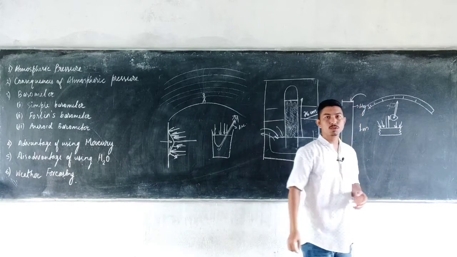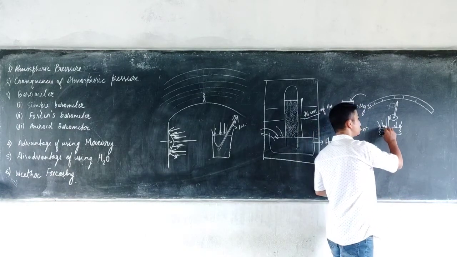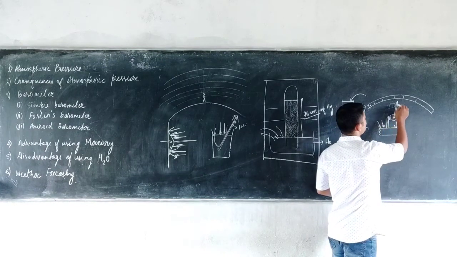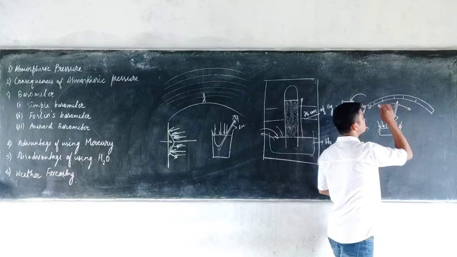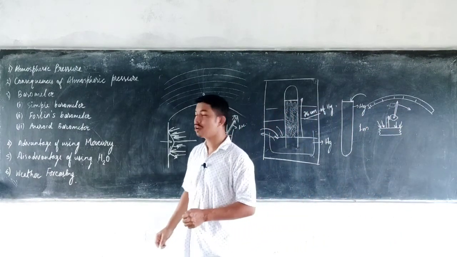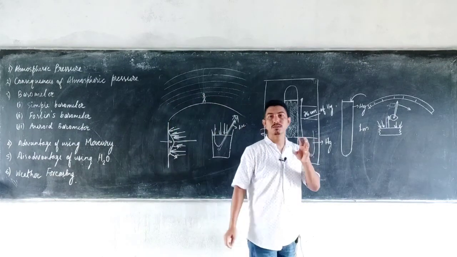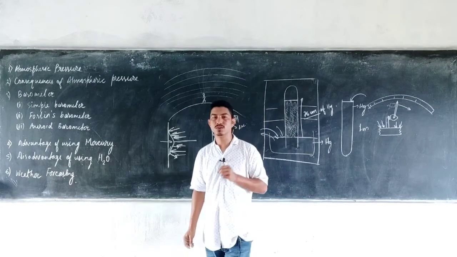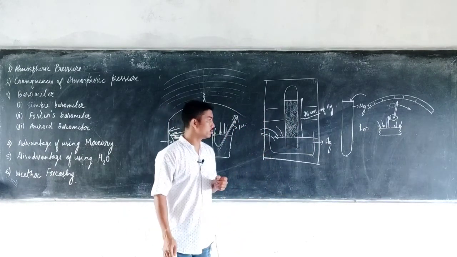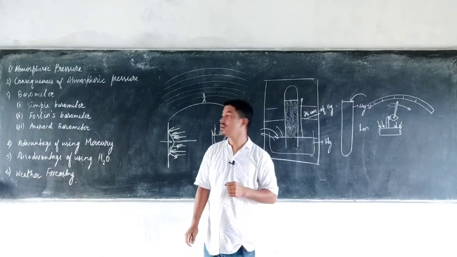And when the atmospheric pressure decreases, the pressure inside the bag increases. As a result, this stick with the gear moves upward, and the pointer moves to the right. So this is how the aneroid barometer works. The advantages of the aneroid barometer are that it is portable and very small, so it is convenient to carry. And in the aneroid barometer there is no fluid, so there is no chance of spilling or mixing of impurities.